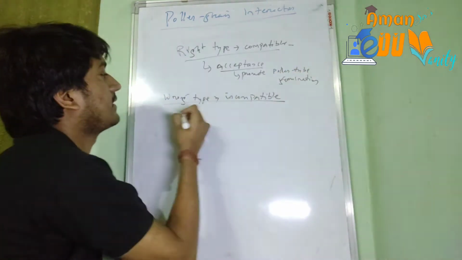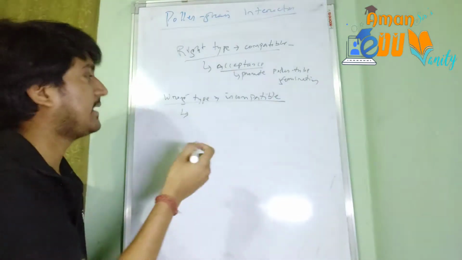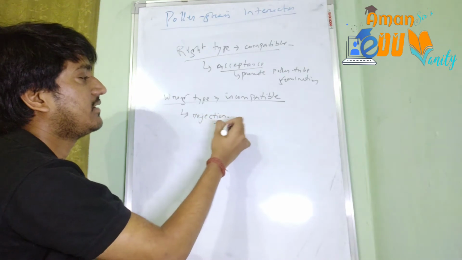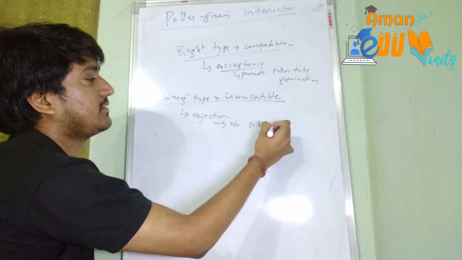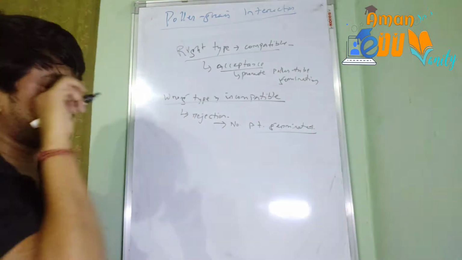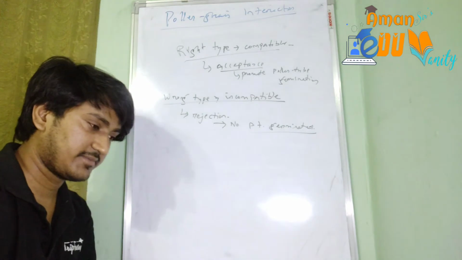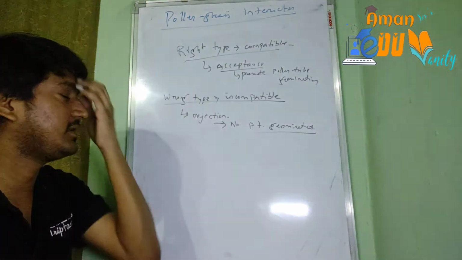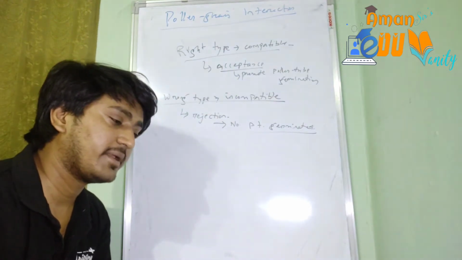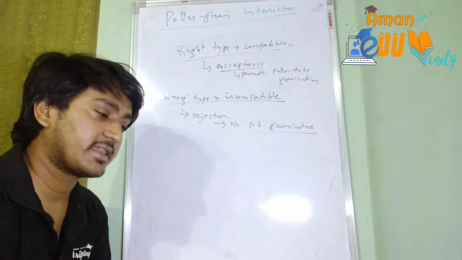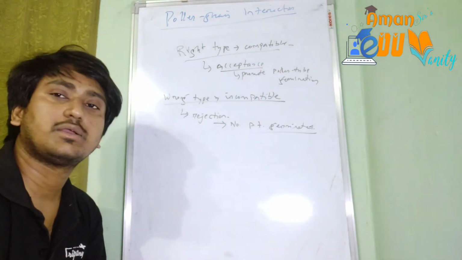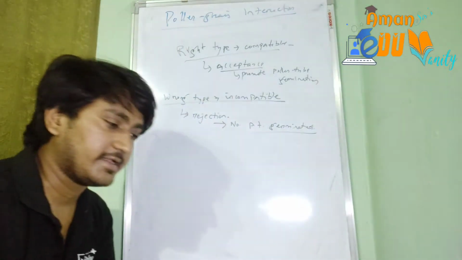But if the wrong type of pollen grain comes, an incompatible one, then it will be rejected. Rejection will occur and no pollen tube will be germinated. Okay. The pollen tube germination will be inhibited in that case. As I said, this is happening due to the continuous dialogue between the pollen and the pistil, and that is due to the chemical components of the pollen which interact with the chemical components of the pistil. Okay. Which will lead to the growth of the pollen tube only if it is of the right type.